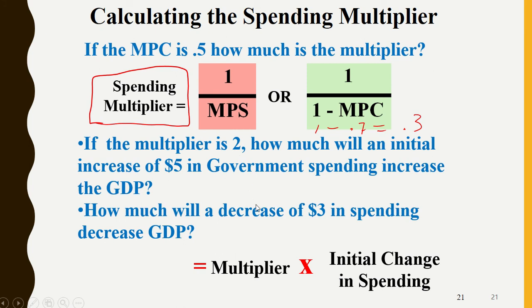So if the multiplier is 2, how much will an initial increase of $5 in government spending increase GDP? Well, we're going to say initial times 2 equals $10. How much will a decrease of $3 in spending decrease GDP? Okay, so now we need to figure that out. It works the same way. So you could increase this by $10 or you could decrease it by $10, right? Depending on, are you taking money out or are you putting money in?